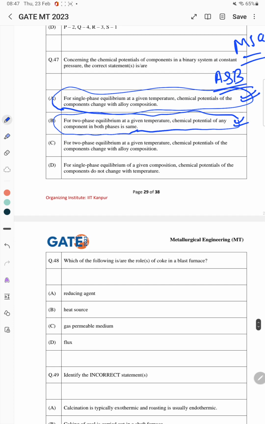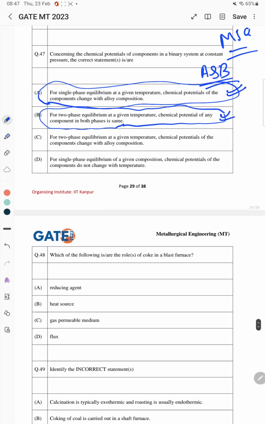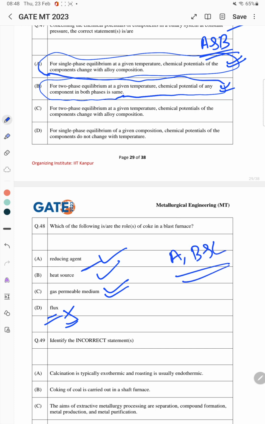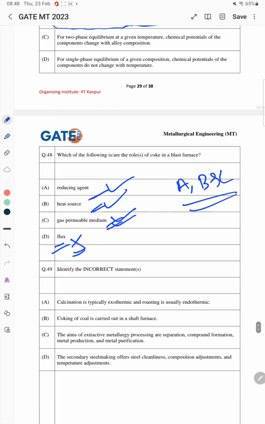Next problem is, which of the following is the role of the coke in blast furnace? So coke is used as a reducing agent, right? It is used as a heat source, right? It is used as the gas permeable medium, that is also right. But it is not used as a flux, because flux we use in blast furnace as a limestone, that is a dolomite something. So the correct answer is A, B and C. Reducing agent, heat source and gas permeable medium.